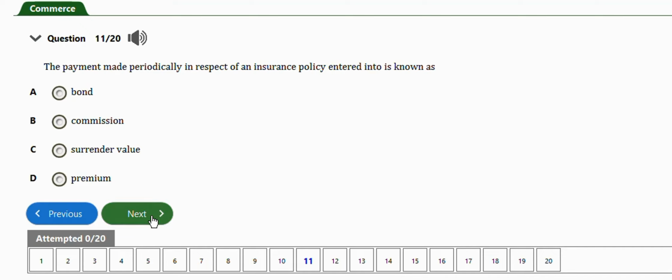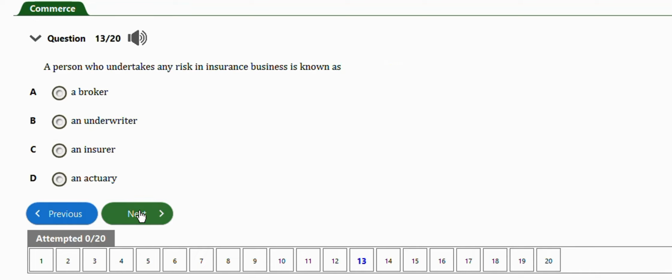Next question is this one. It says payment made periodically, so the question is still premium, option D. Next question is this one. It says a person who undertakes any risk in insurance business is known as a broker, an underwriter, an insurer, an actuary. The right answer is option B, which is an underwriter.